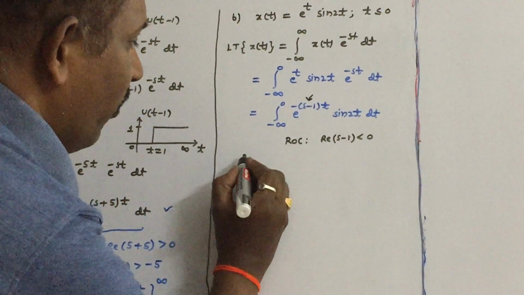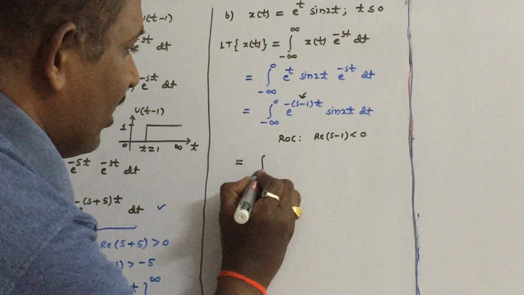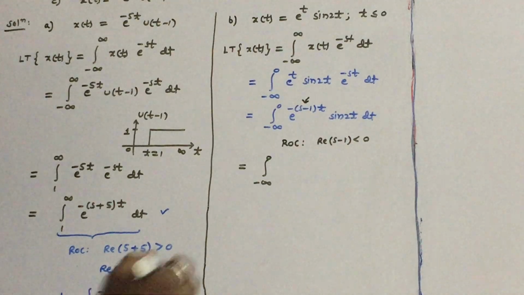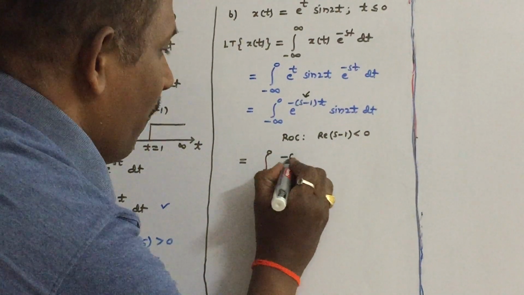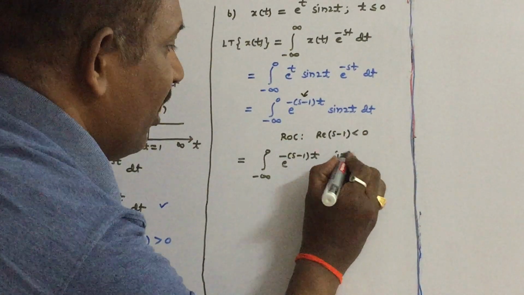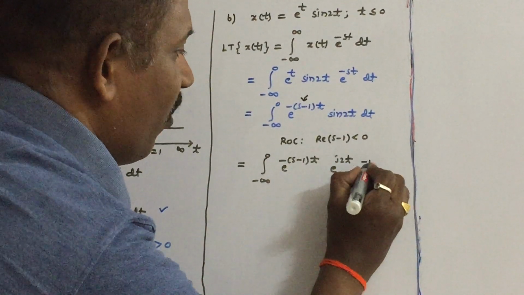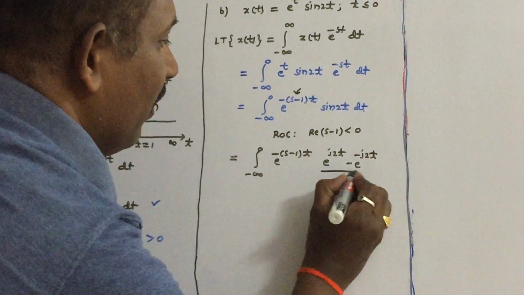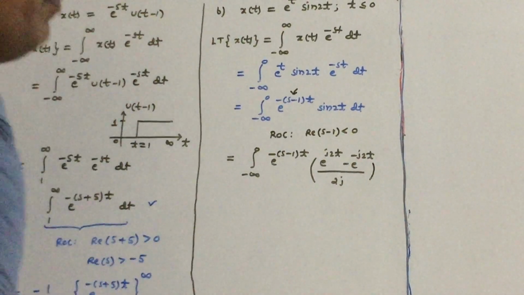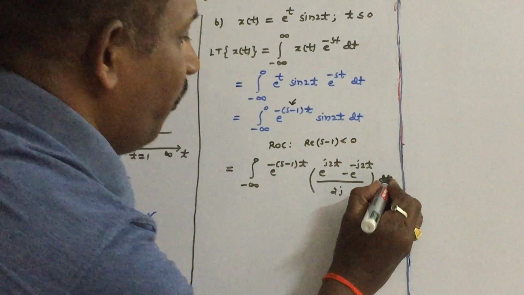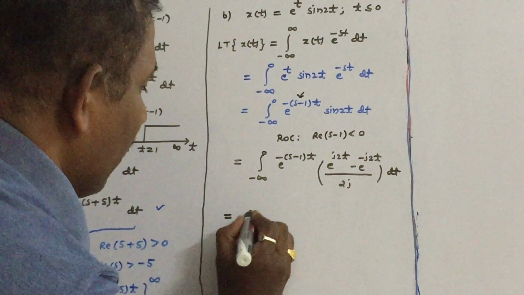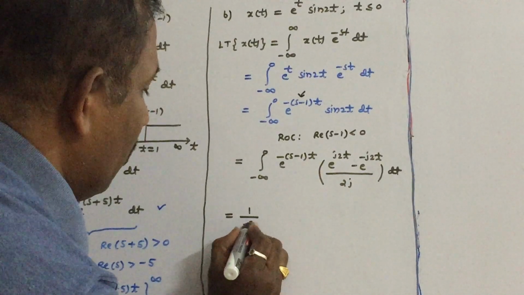So therefore, you can further simplify this integral from minus infinity to 0 of e power of minus (s minus 1) t. This is written as (e power j2t minus e power minus j2t) by 2j, since sin 2t can be written like this, into dt. So therefore, separate this term, 1 by 2j.